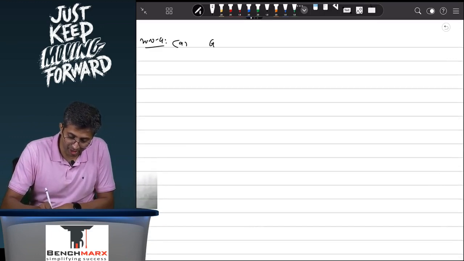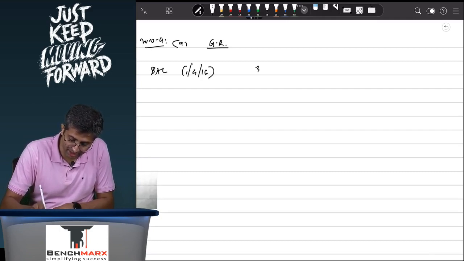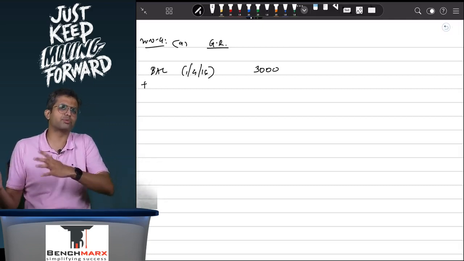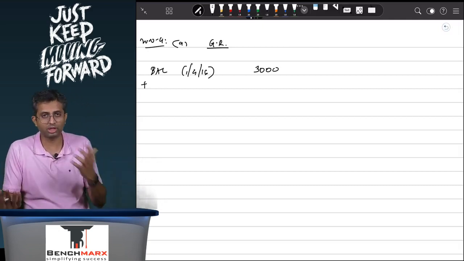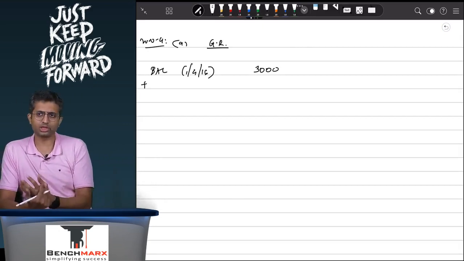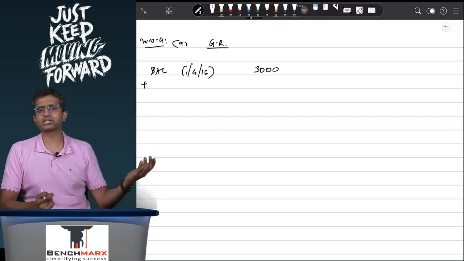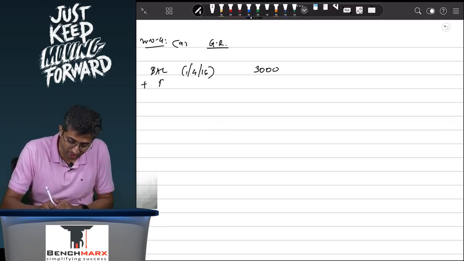Now you go to the analysis of reserves, where you go to working note 4 subpoint A, where you try to analyze the general reserve. Within the general reserve, you have the balance given on 1st of April 2016. The total balance is 3000. Why should this balance change? Well, if there are certain profits during the year or a certain increase, you can transfer money from the profit and loss to general reserve, or you can even earn money which directly goes in the general reserve, like in case of share-based payments, in case of ESOPs, if the ESOPs lapse, the balance can go to the general reserve.